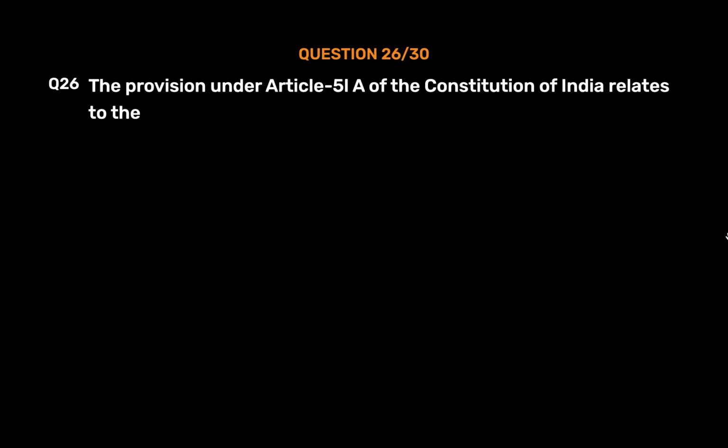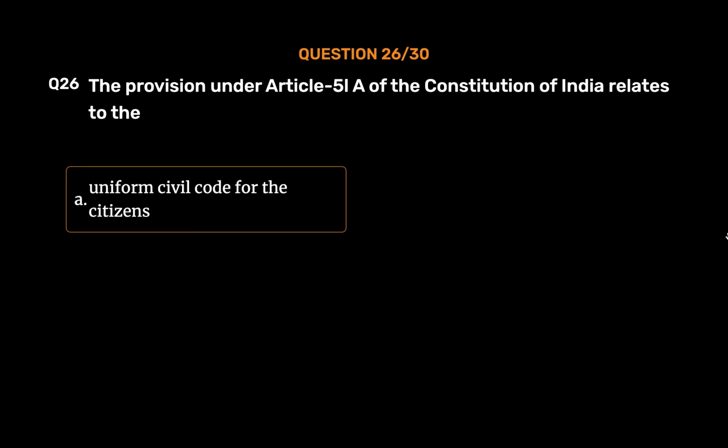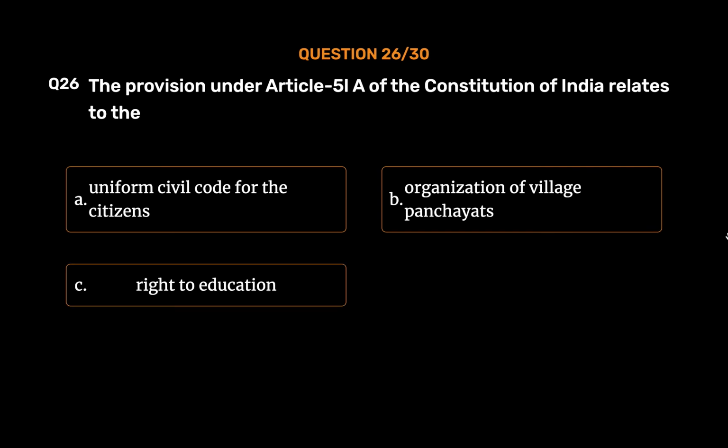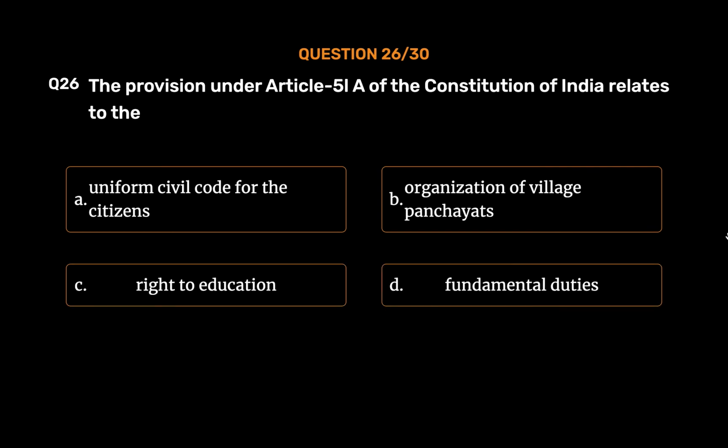Question number 26. The provision under Article 51A of the Constitution of India relates to the Option A. Uniform Civil Code for the citizens. Option B. Organization of village panchayats. Option C. Right to education. Option D. Fundamental duties. The correct answer is Option D.